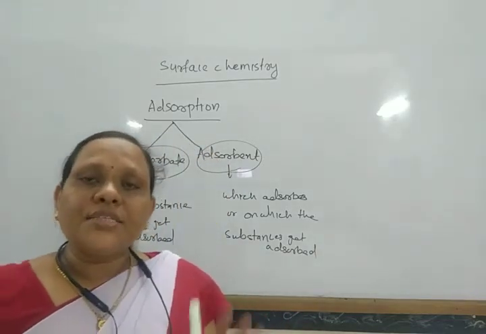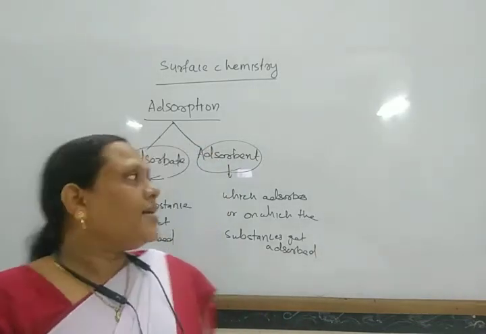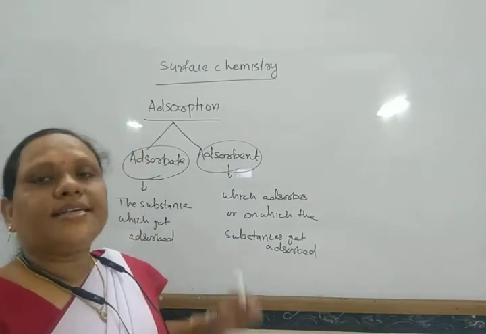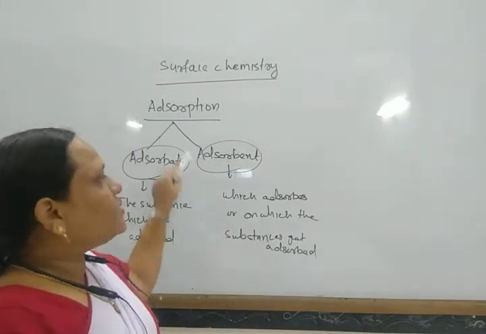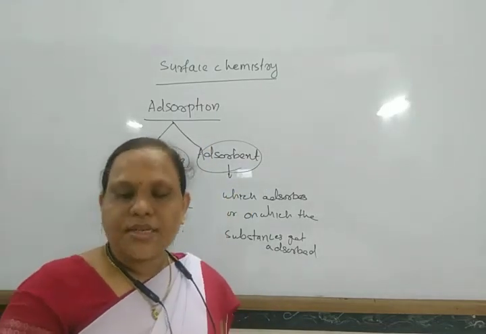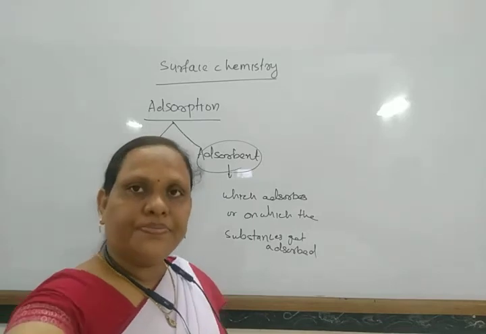So the substance which gets adsorbed is the adsorbate, and the one on which it gets adsorbed is the adsorbent. There are two components of adsorption.